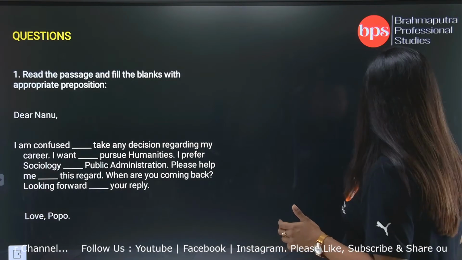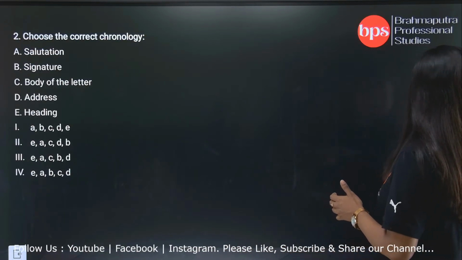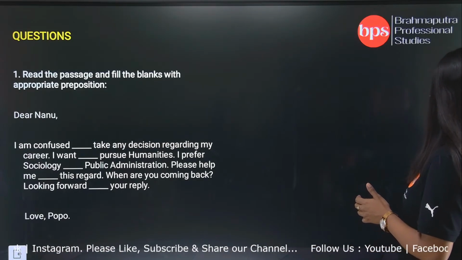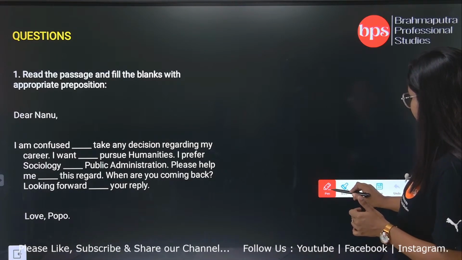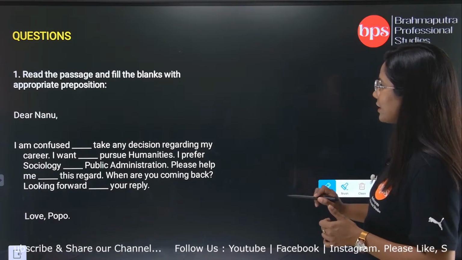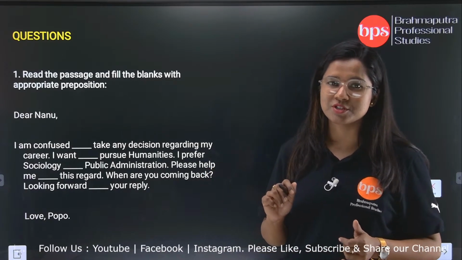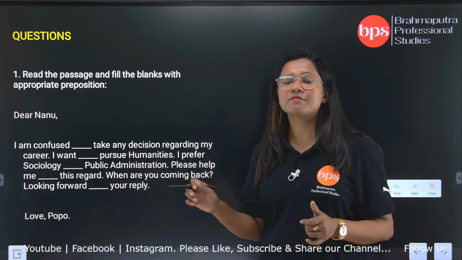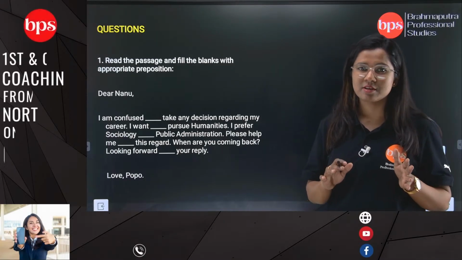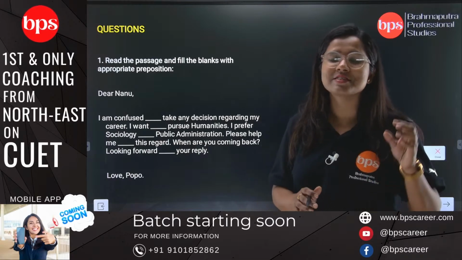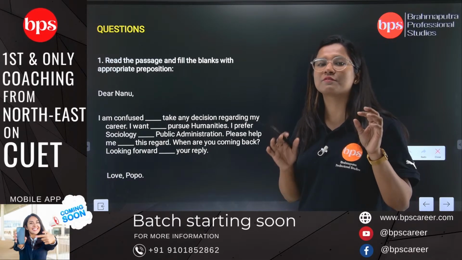Okay, in the first question, let me tell you one thing. The first question is related with preposition. Here, I have not given the options. For the first question, there is an exception. I am telling you, there is an exception that I have not given the options.